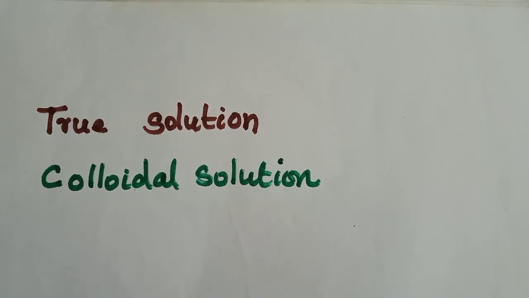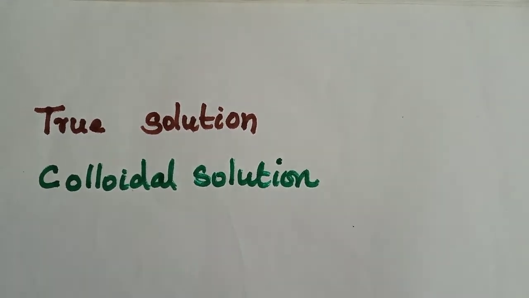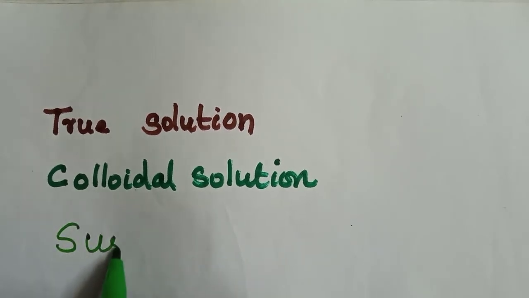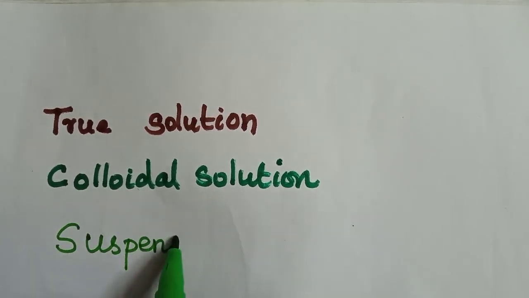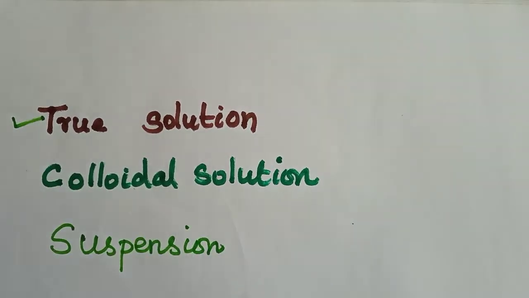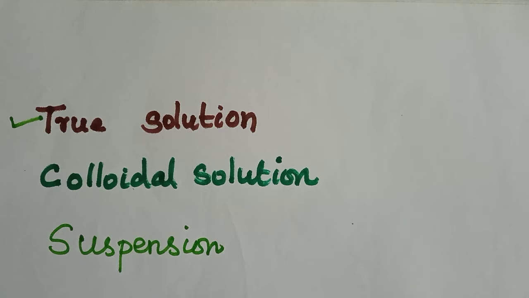Third one is suspension. So first we are going to see about true solution. So here, what is meant by true solution?